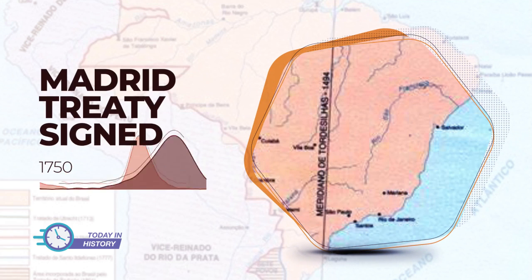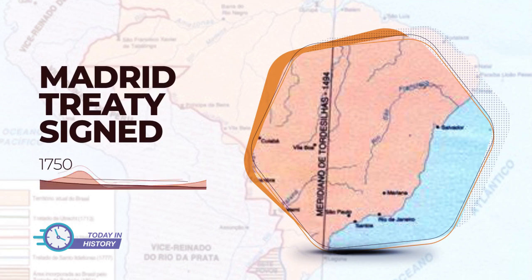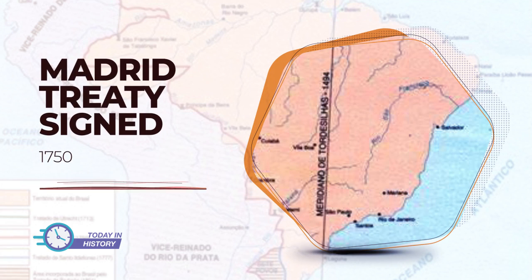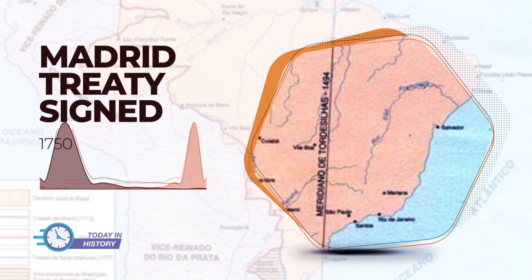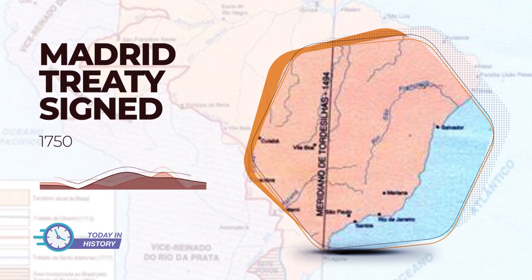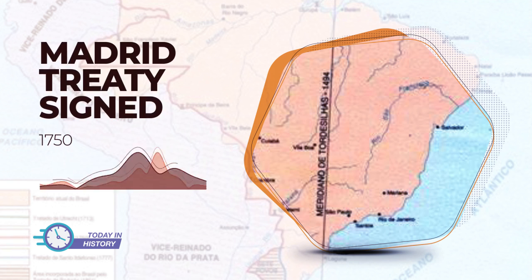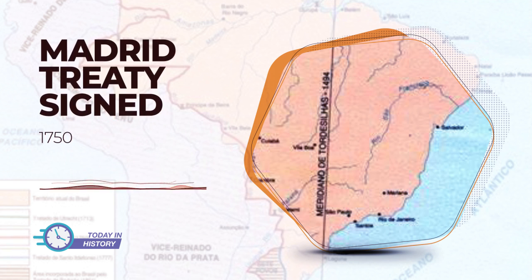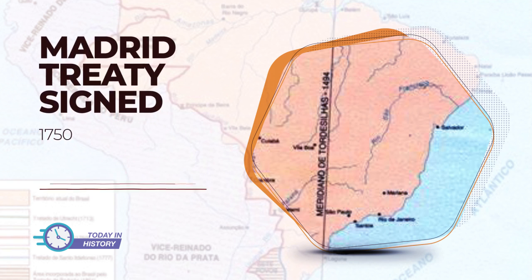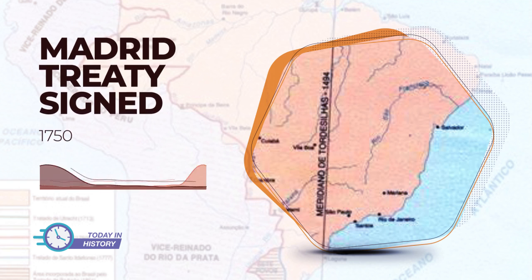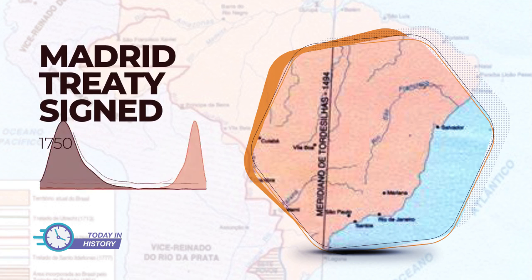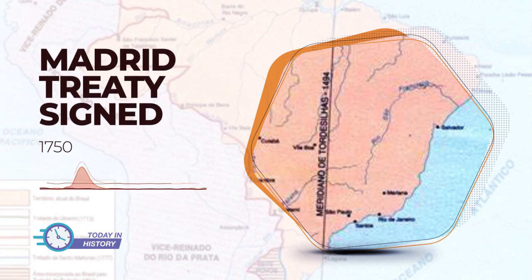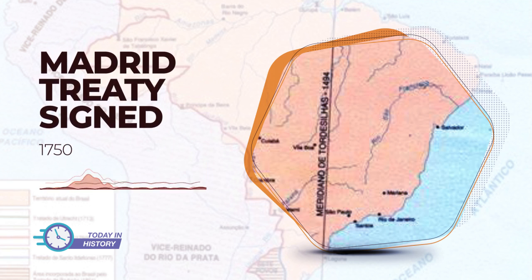In today's video we will talk about the day, January 13, 1750, Madrid Treaty signed. The division of the colonies of South America that belonged to Spain and Portugal gave rise to disagreements, which ended in disputes and battles during much of the colonial era. The Treaty of Tordesillas, which established the official borders between the two kingdoms, was never completely respected, being replaced by the Treaty of Madrid, signed in the Spanish capital on January 13, 1750.